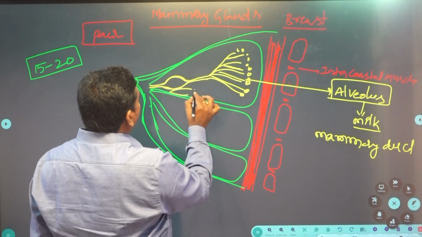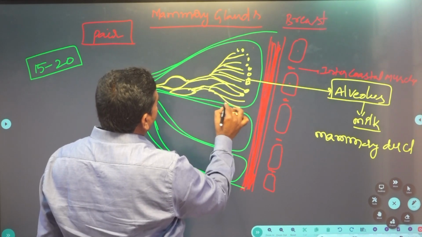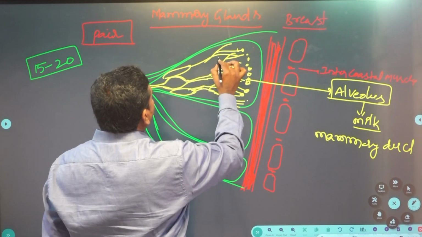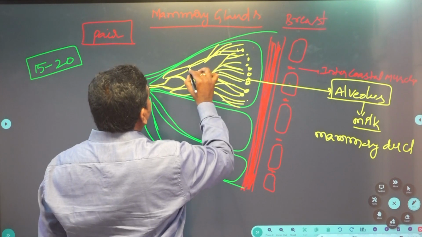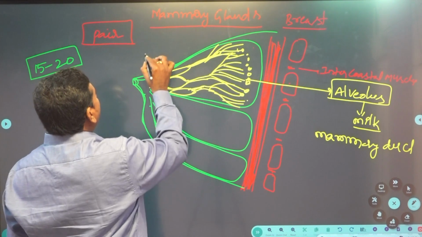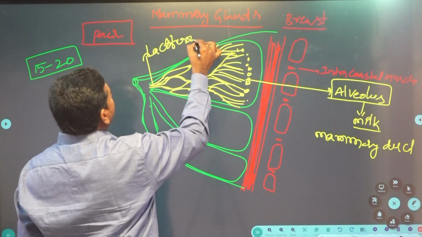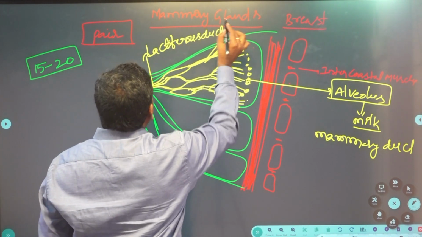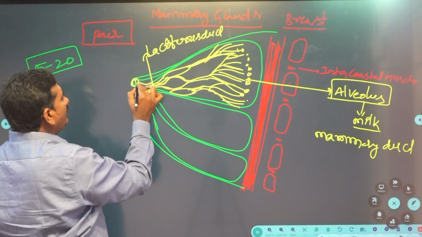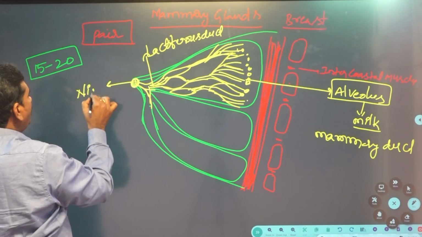These ampullas are united to form the lactiferous duct. These lactiferous ducts open through the nipple.